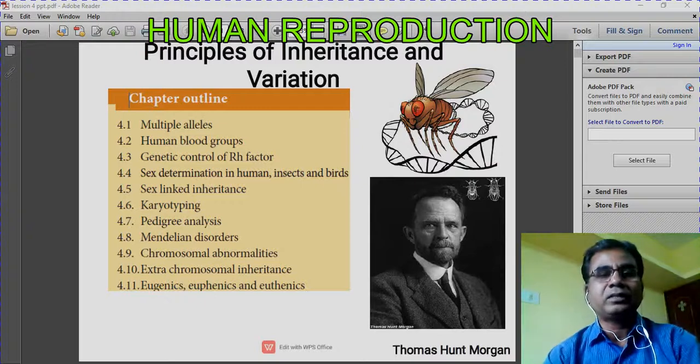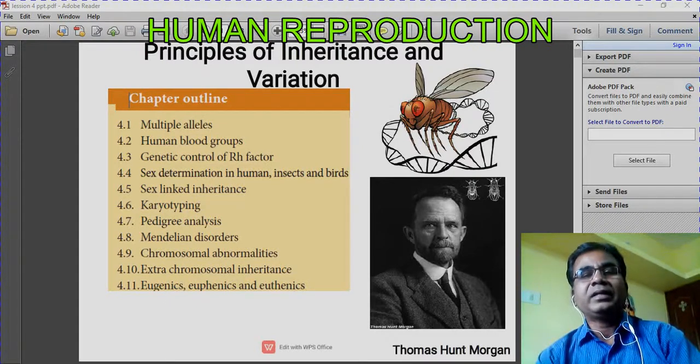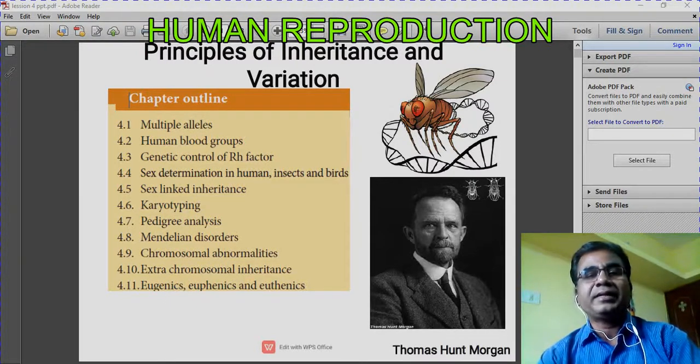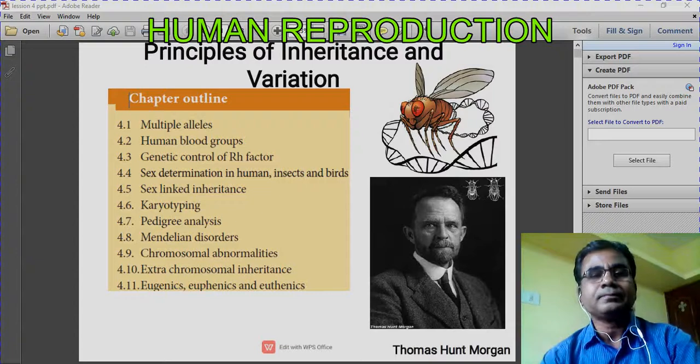Okay, now coming to the title, inheritance. What is inheritance? Inheritance is the transmission of characters from parents to offsprings. So how are characters transmitted from parents to offsprings? You may resemble your father, or you may resemble your mother. Your hair may be exactly like your father's. So all these things are due to inheritance.